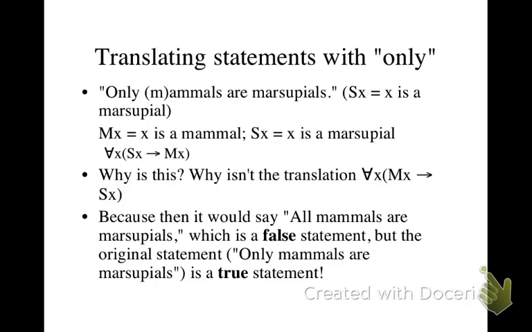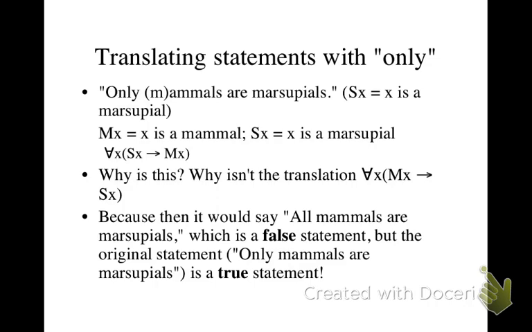So we translate it as, we can say, for all X, if it's a marsupial, then we know it's a mammal. And that's still true. So it should be very suspicious to us if we translate what seems to be a true English sentence into a symbolic formula and we get what would be a false statement. Then we know we're doing something wrong. So that's why we translate it as for all X, if SX, then MX.